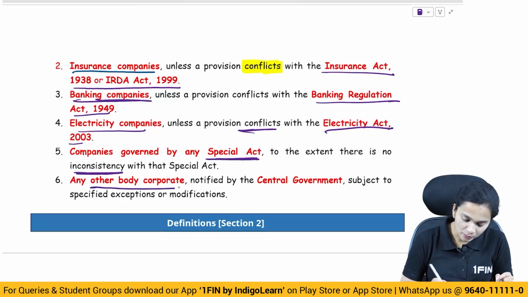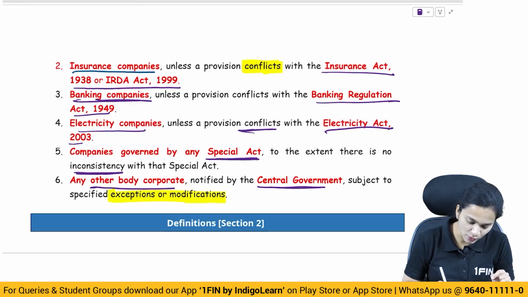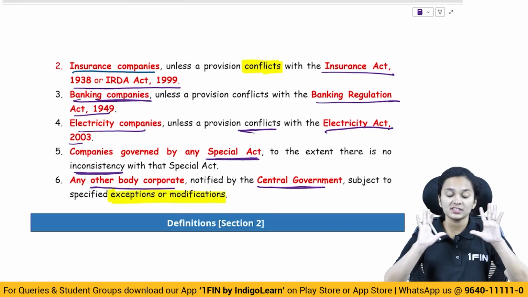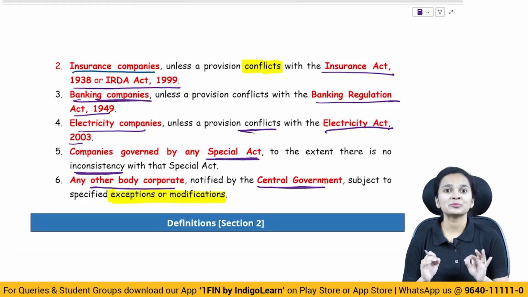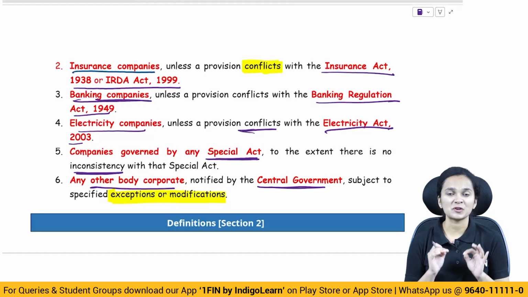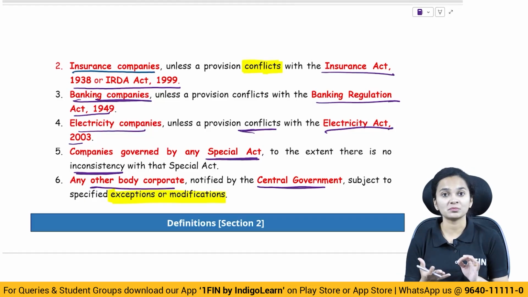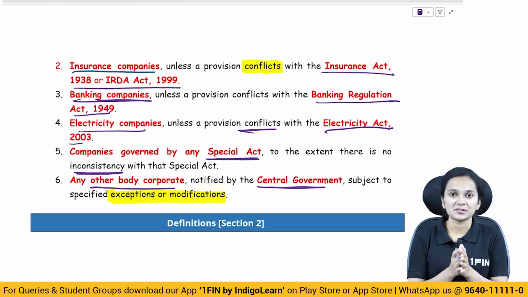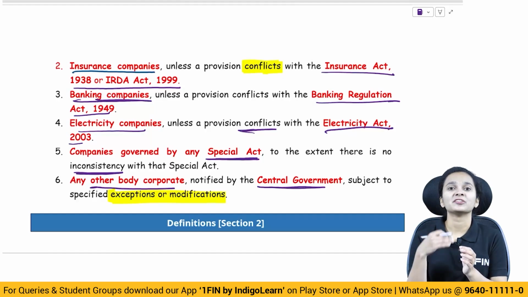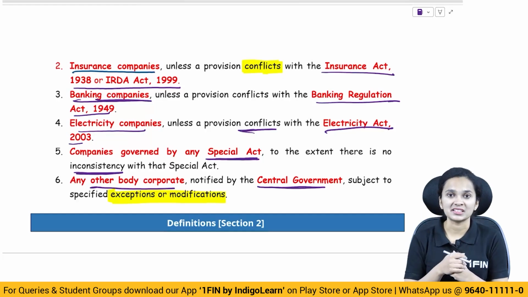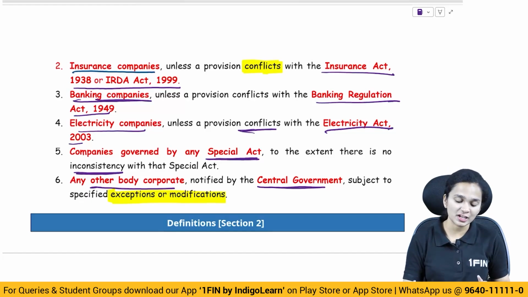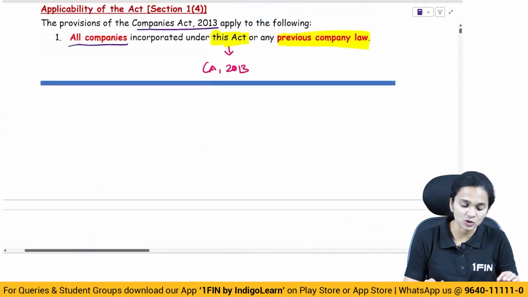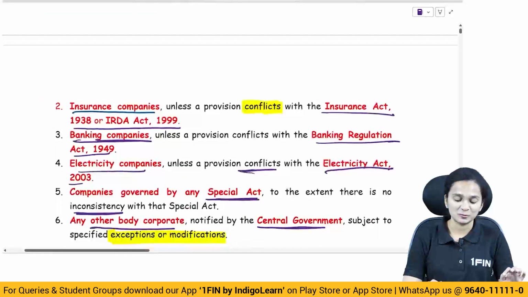Any other body corporate notified by the central government, subject to some exceptions or modifications. So this is the applicability of the Companies Act 2013. To which types of companies is this act applicable, where will we apply the Companies Act 2013. That is what we have discussed here under section 1 subsection 4.